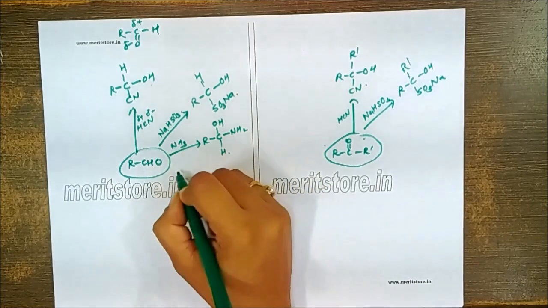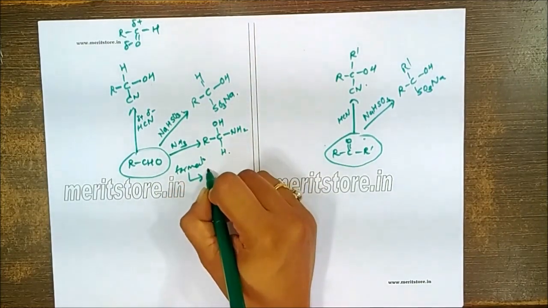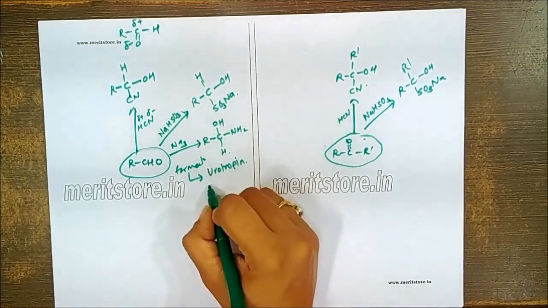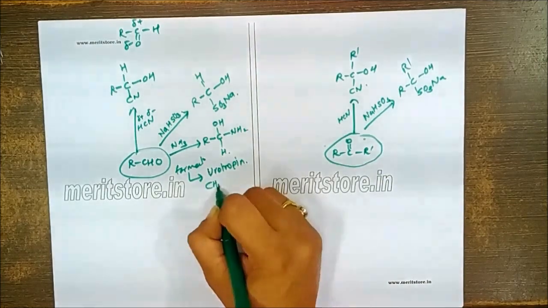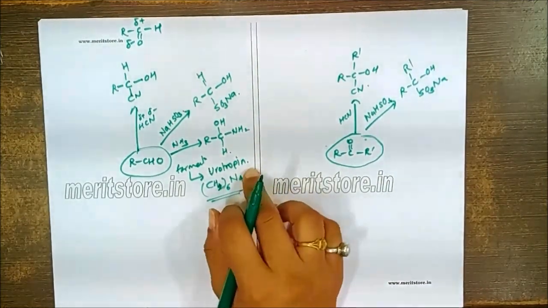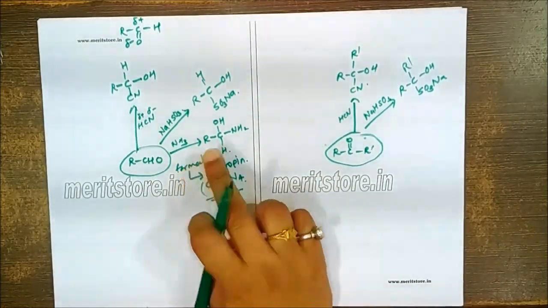If this reaction occurs for formaldehyde, we have to remember we get the formation of urotropine as a product. Urotropine is a hexamethylene tetraamine complex. So urotropine is formed during the reaction of ammonia with formaldehyde.